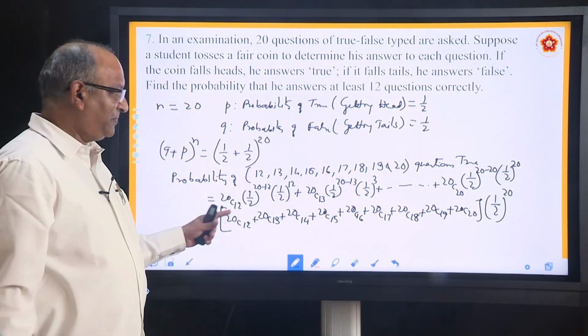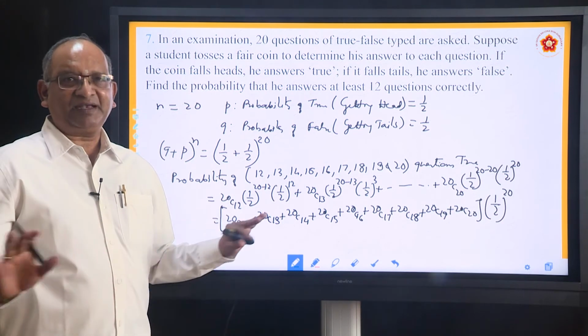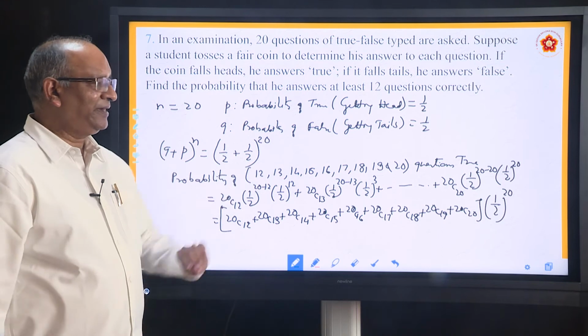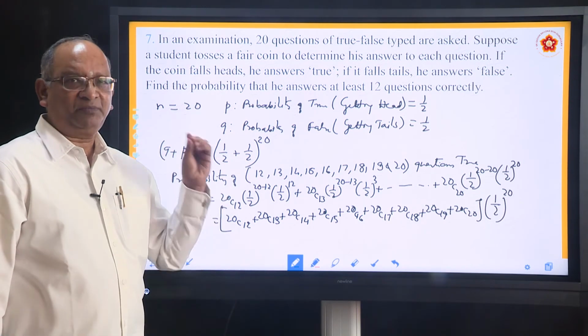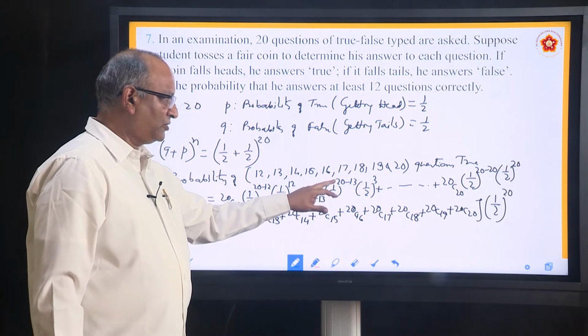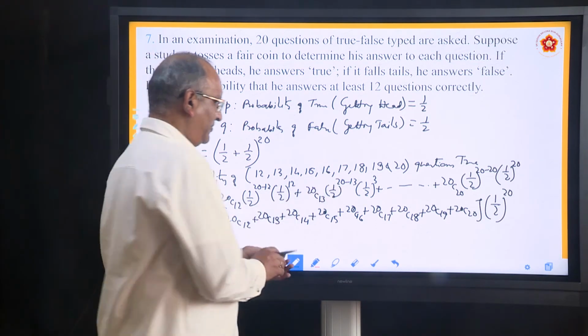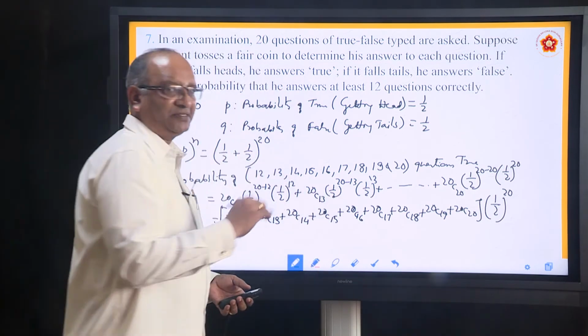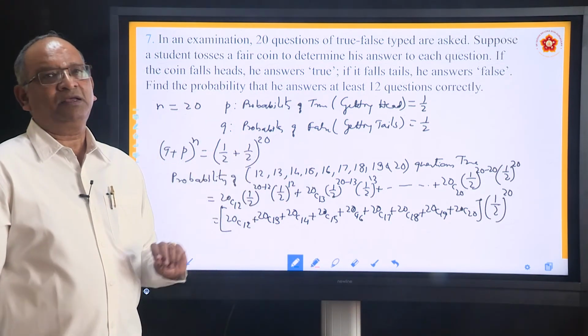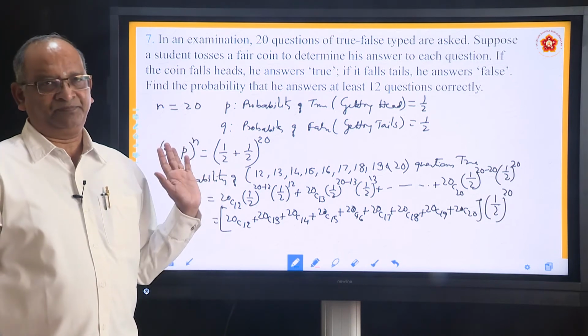You don't need to simplify it, just leave it like that, that itself is the answer. How do we write 1 by 2 to the power 20 directly? Because whichever term you take, for example this term, its powers are 1 by 2 to the power 7 and 1 by 2 to the power 13. 13 plus 7 makes it 20. So 1 by 2 to the power 20 is common for all of them. Okay?